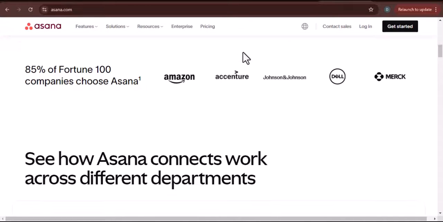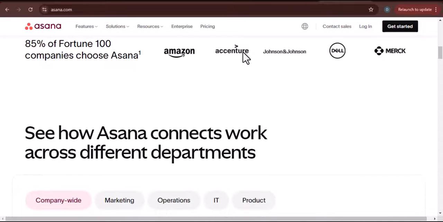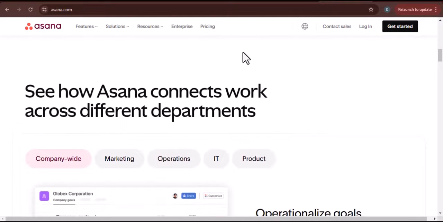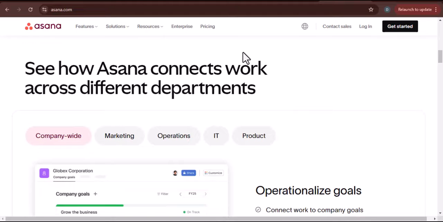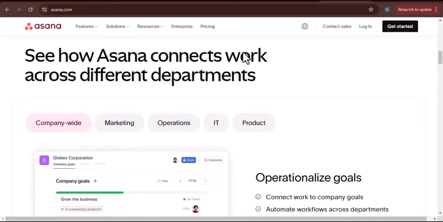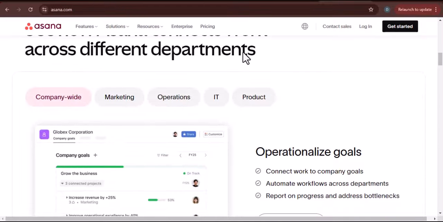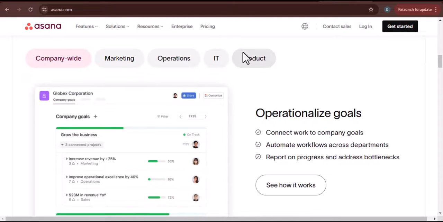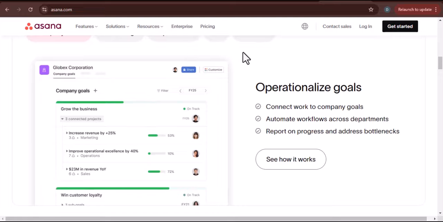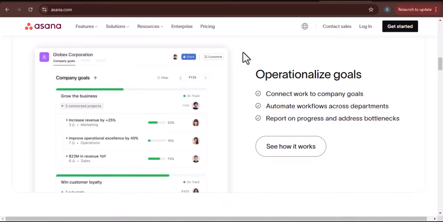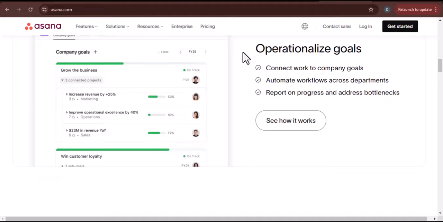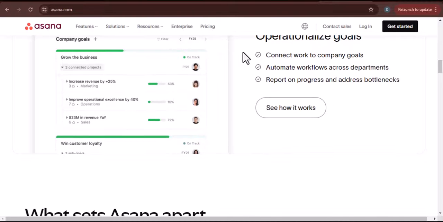So, to wrap it all up, Asana's pricing is built to scale with your team. The free personal plan is perfect for individuals or small groups of up to 10 users. The starter plan is for growing teams that need better project visualization and automation. The advanced plan is for larger teams and companies that need to manage portfolios and resources across departments. And the enterprise plans are for huge organizations with specific security and compliance needs. The key takeaway is this: start with the plan that fits your current needs, and don't be afraid to upgrade as your team and projects grow. The features you unlock are often well worth the investment in saved time and increased efficiency.